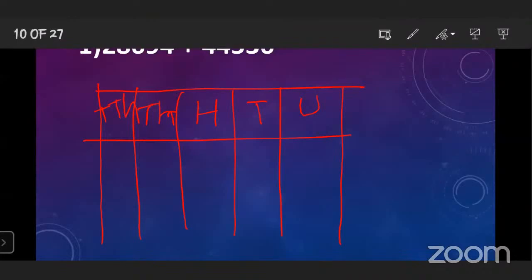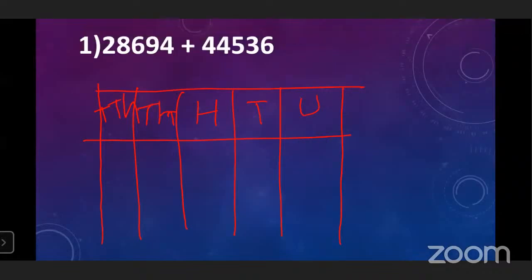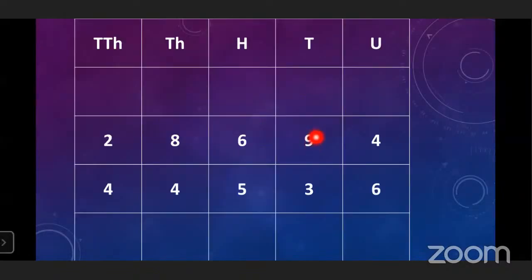4. Okay. Which number is on the tens place? 9. After that, write down 6, 8. You have to give the plus sign. So while doing the addition with carryover, here also you have to follow the same rule. And here also you have to start the addition from the unit place. Okay.